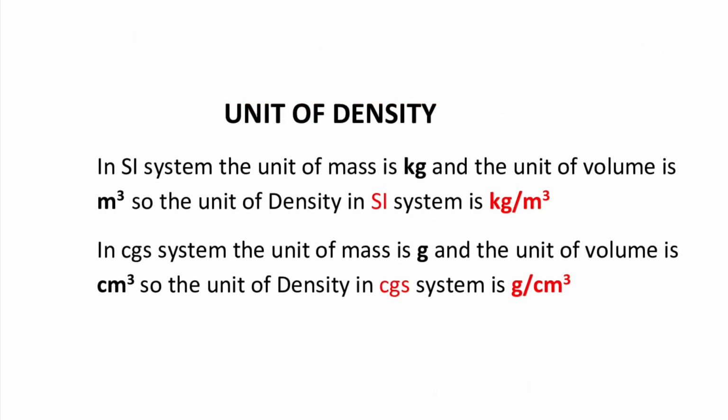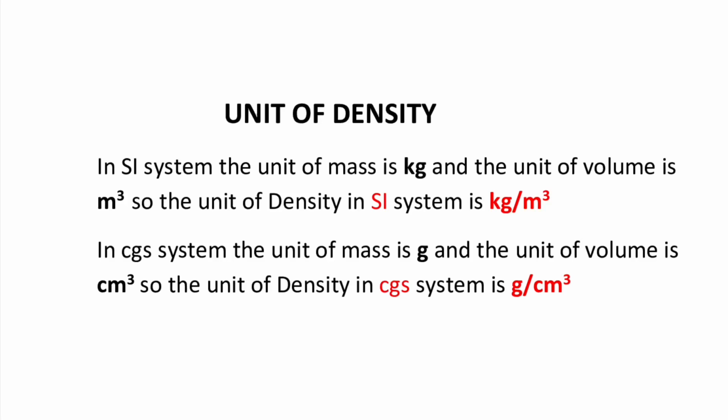Now, talking about the unit of density, as we discussed, the density of a substance is the ratio of its mass per unit volume. If the mass and the volume are given, we can easily find the density of that substance by the simple formula: density equals mass of the substance upon the volume of the substance.